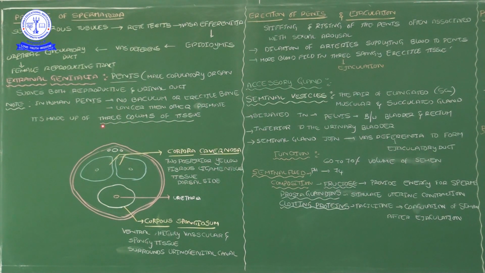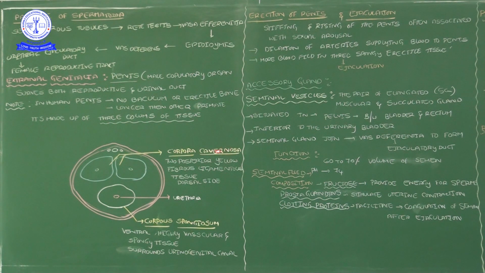The penis is made up of 3 columns of tissue. These are not tubes, they are tissues. Because there is no erectile bone, instead it is made up of 3 columnar tissues. What are these 3 columns? On the dorsal side, 2 columnar tissues, and on the ventral side, 1 columnar tissue. These words are very important.